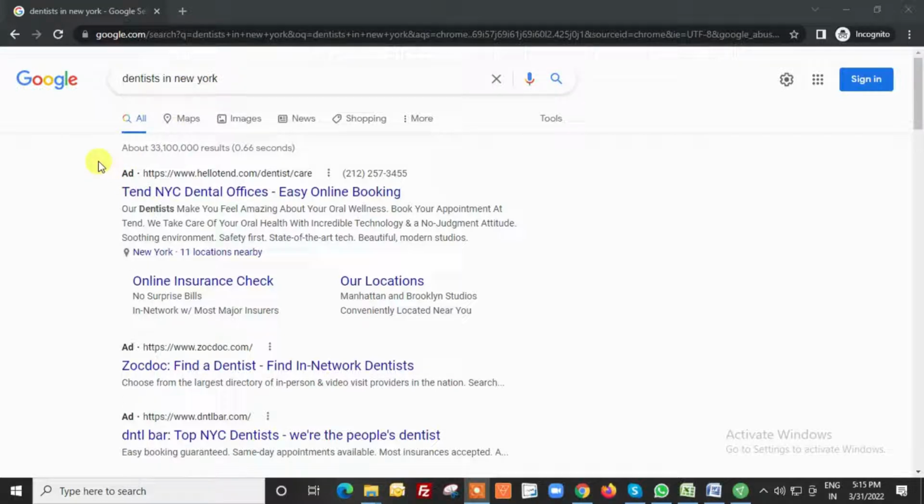So Google will try to see if your advertisement or business is located in New York, if New York is listed there, if the number is for New York, and then the dentist as a service, if the ad is related to dentist services, or maybe some other information.